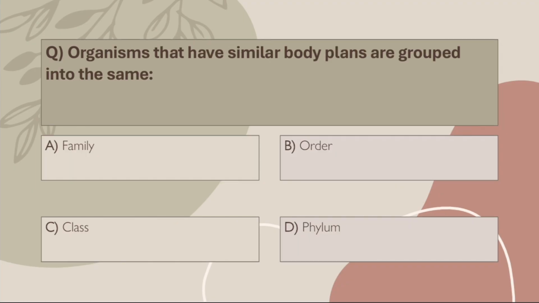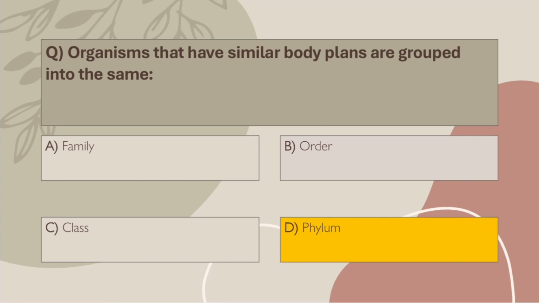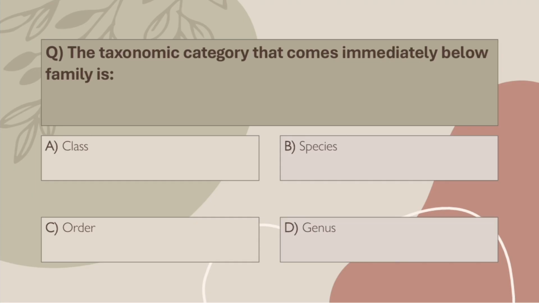Q36. Organisms that have similar body plans are grouped into the same: A. Family, B. Order, C. Class, D. Phylum. Correct answer, D. Phylum. Phylum is based on general body plan. For example, vertebrates are in phylum Chordata.